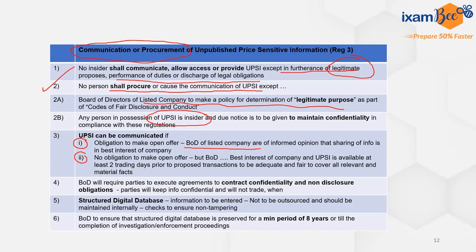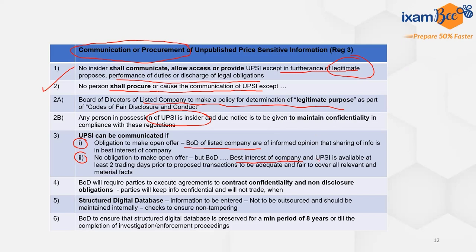Even if there is no obligation to make the open offer, the board of directors, if they are of the informed opinion that sharing information is in the best interest of the company, can do so.